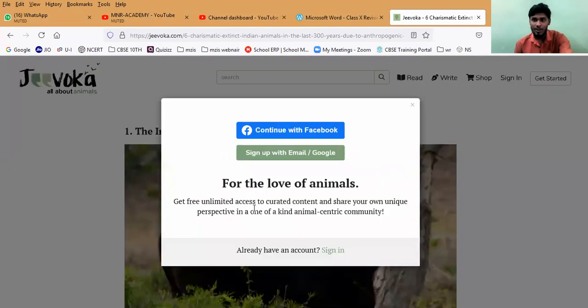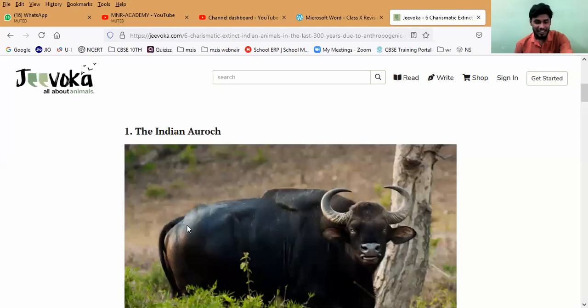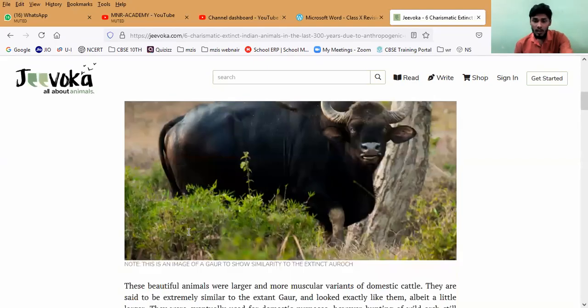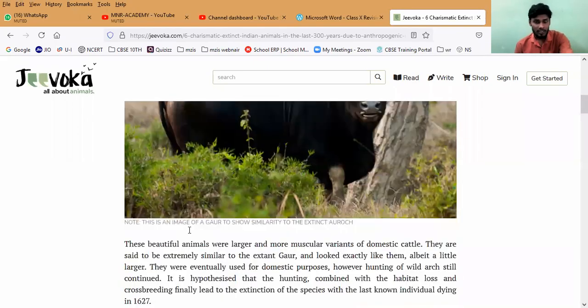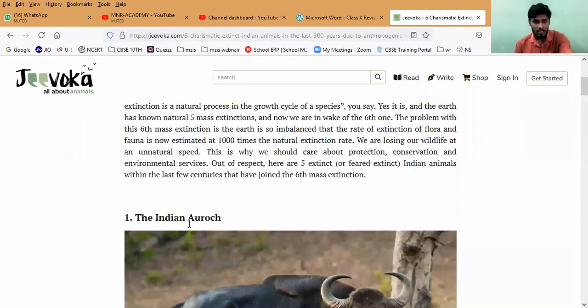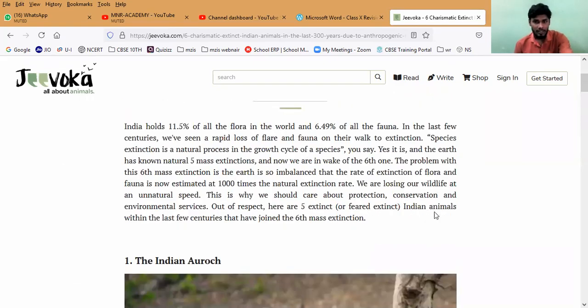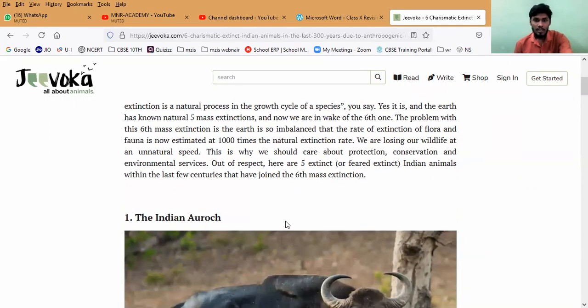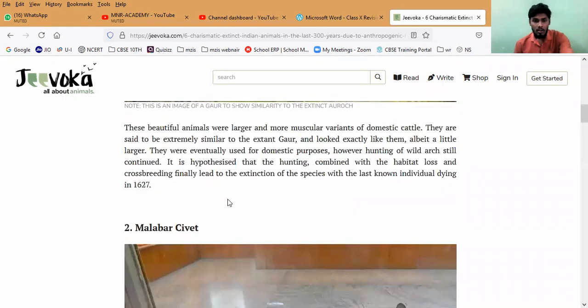Indian aurochs. This is what they are saying first. They are mentioning five extinct Indian animals of the last few centuries that have joined the sixth mass extinction. Okay? Okay, sir.